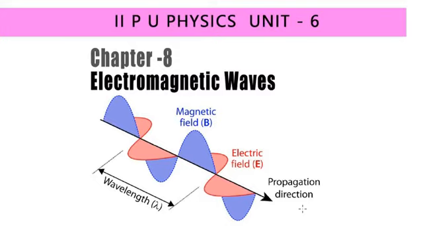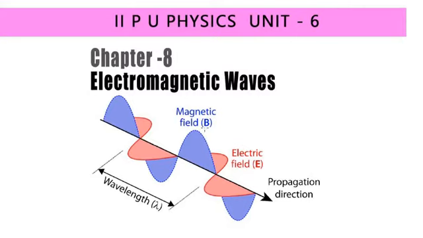Understood? What we can say about electromagnetic waves is that the electric field and magnetic field fluctuate, they are mutually perpendicular to each other, and they are also perpendicular to the direction of propagation. Understood? This is nothing but electromagnetic waves.